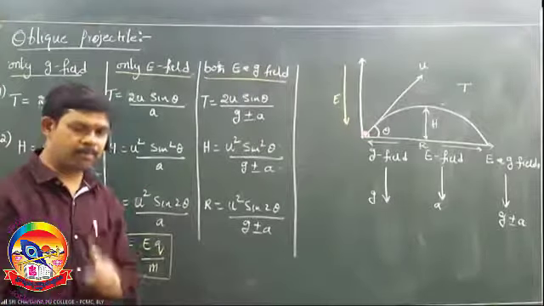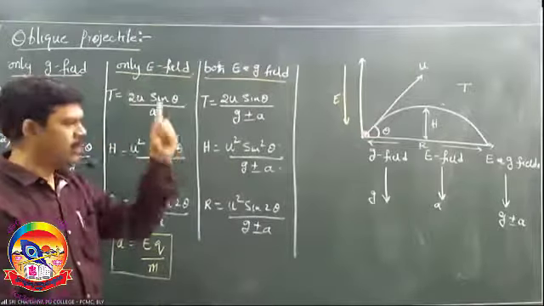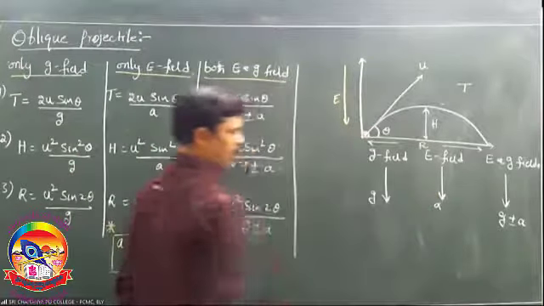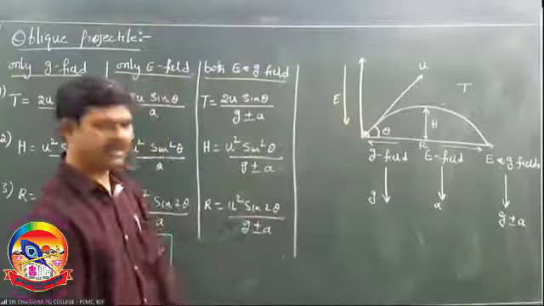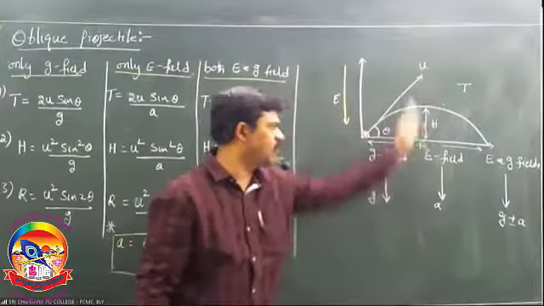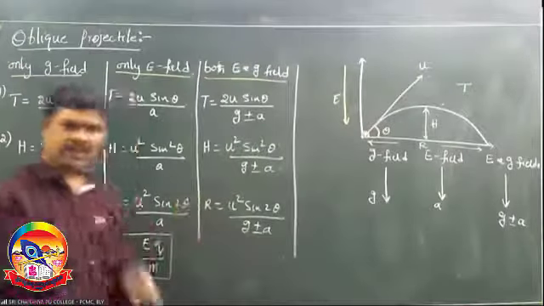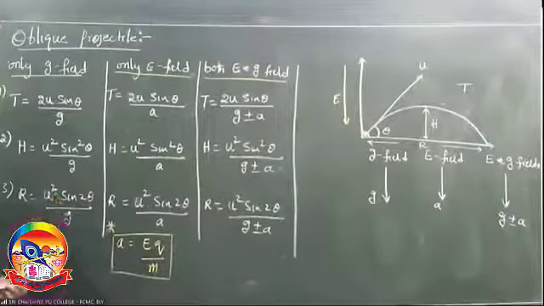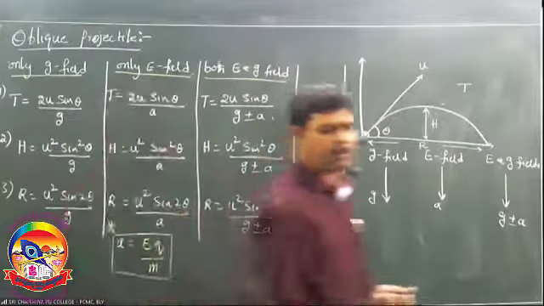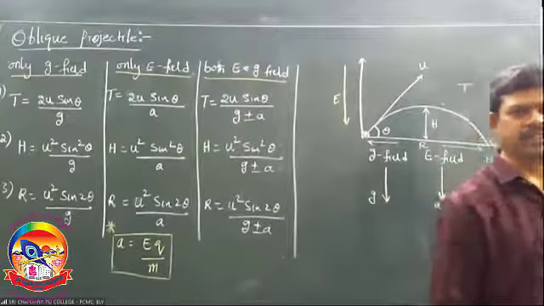We take plus when the force due to the electric field and the force due to the gravitational field are in the same direction. Gravitational field always acts down. Sometimes the electric field may act up. In that case, minus. Students, for solving problems, if you remember this table, you can solve any problem related to this. Come on, note down or take a screenshot.